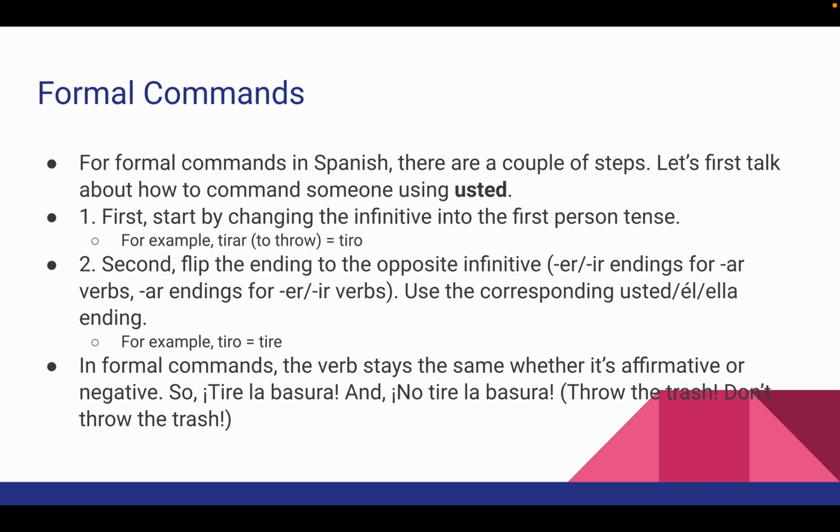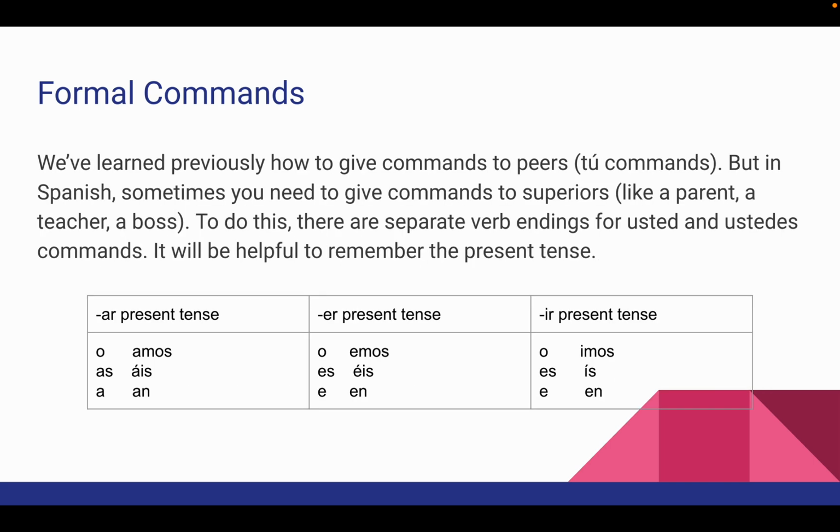Second, you have to flip the ending to the opposite infinitive. So put the ER, IR ending on an AR verb and an AR ending on the ER, IR verbs. So you're going to use the corresponding usted, él, ella ending, and you're going to put it on the opposite ending. So for example, with tiro, if you wanted to say she throws, regular present tense would be tira, right?